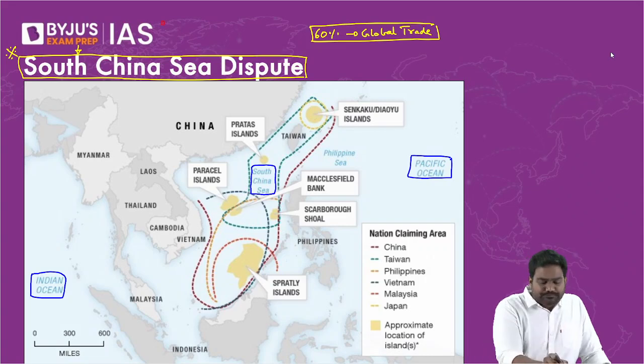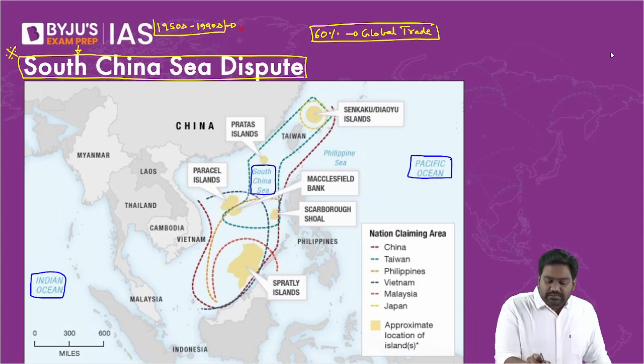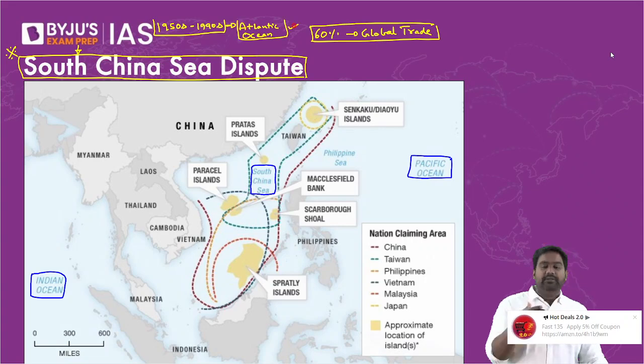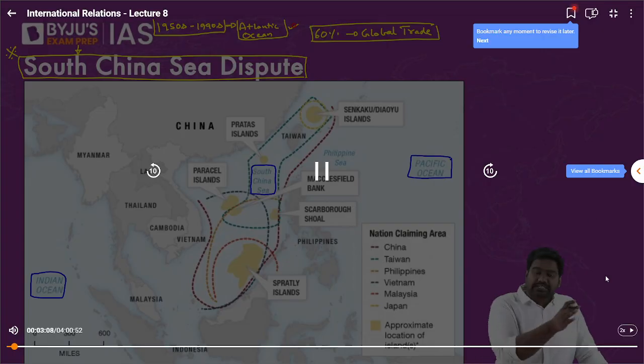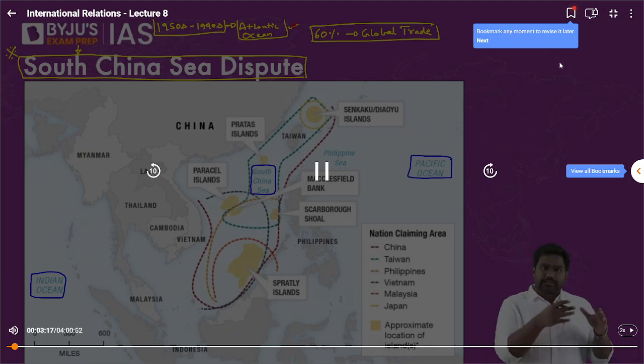Because prior to the 1990s, that is from the 1950s to the 1990s, during the Cold War period, the hub of the global economy and all the major geopolitical developments used to take place around the Atlantic Ocean. This is where the focus of the global economy was. And even the focus of global geopolitics was in and around the Atlantic. Because all the major powers and major economies were present around the Atlantic. Be it the US, the European countries, even the Soviet Union. They were all major powers towards the Atlantic, and that's where the global attention was focused.